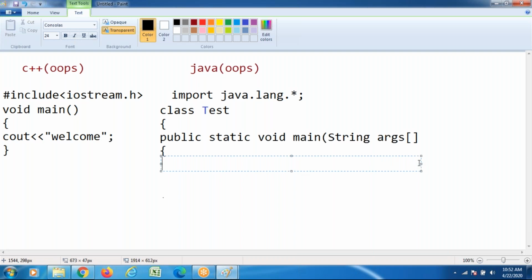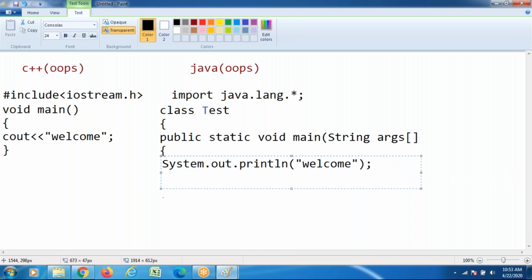I will explain this line of code in depth. Concentrate on the output statement. System dot out dot println. Just a simple statement. Welcome.